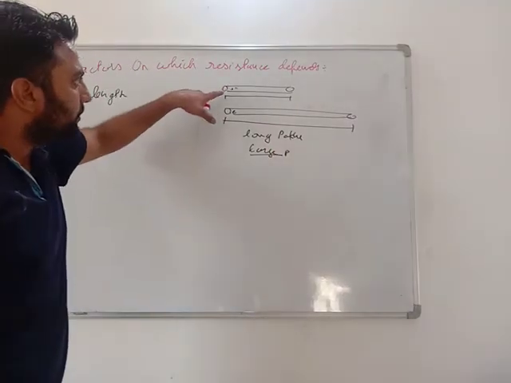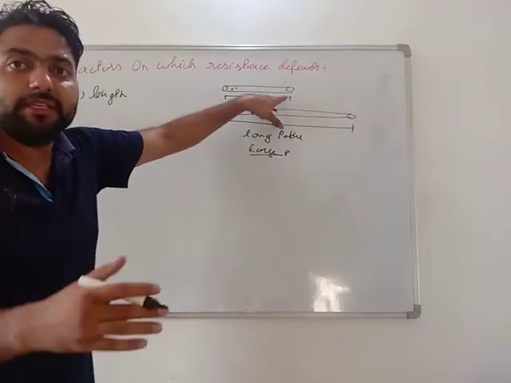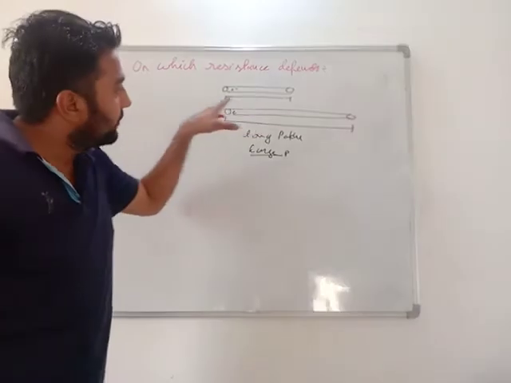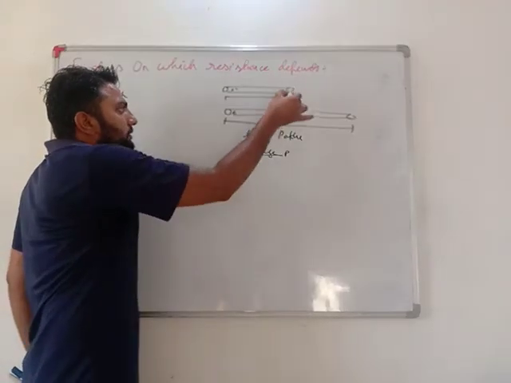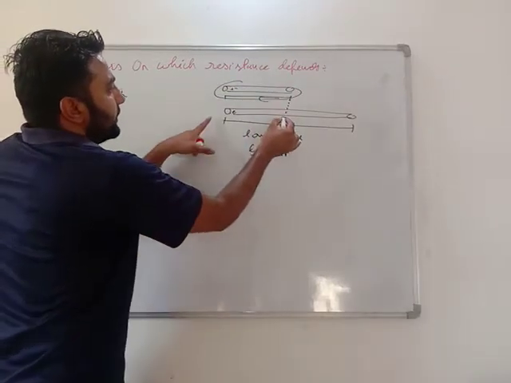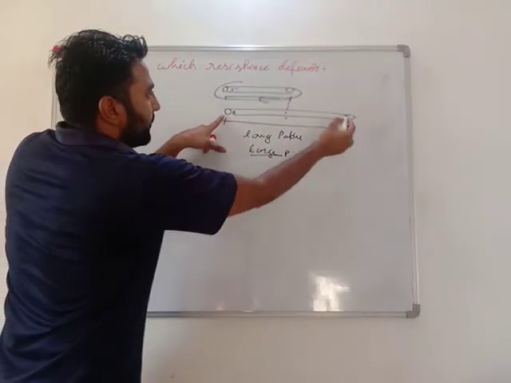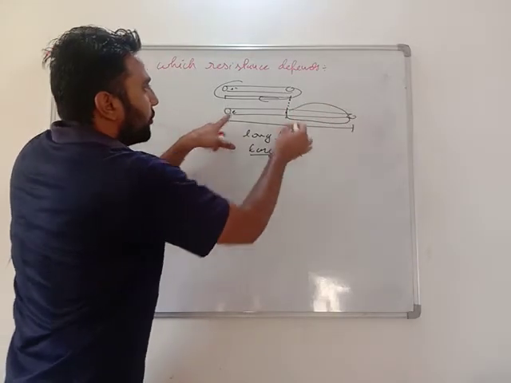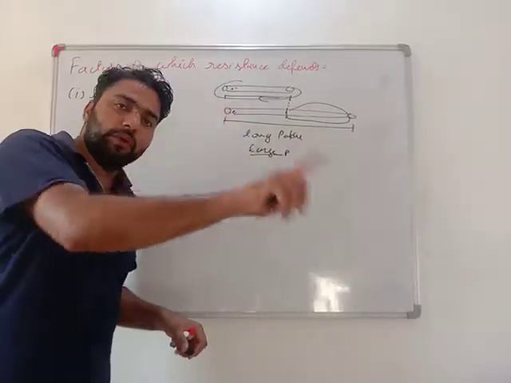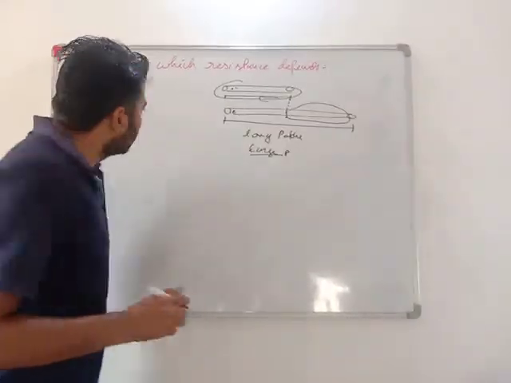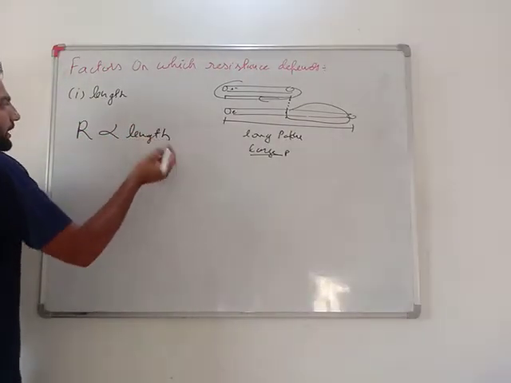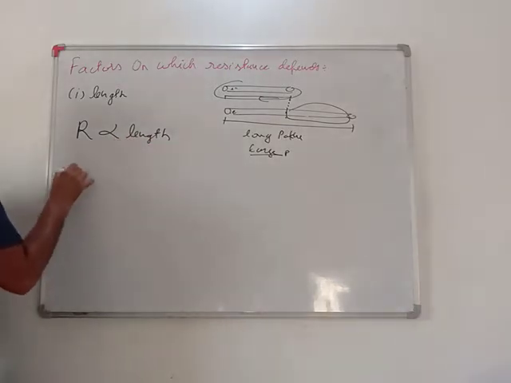For this electron, coming from this point to this point is easier. Why? Because here it is going to get opposition only up to this length. But if this electron wants to come from here to here, it has to face more opposition on this path. Second thing, the longer the path, the more obstacles, the more opposition. So, very important: resistance is directly proportional to length. More is the length, more is the resistance.